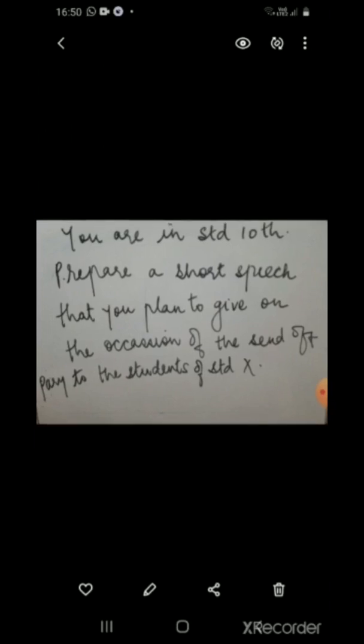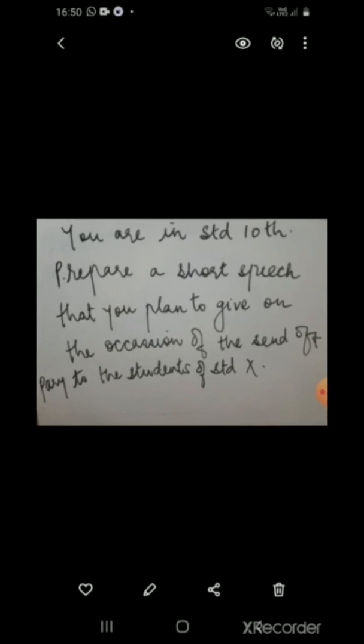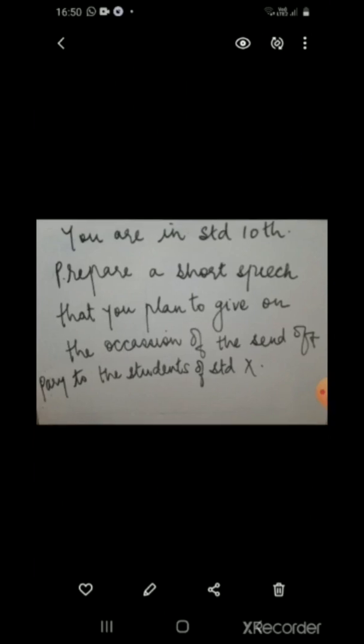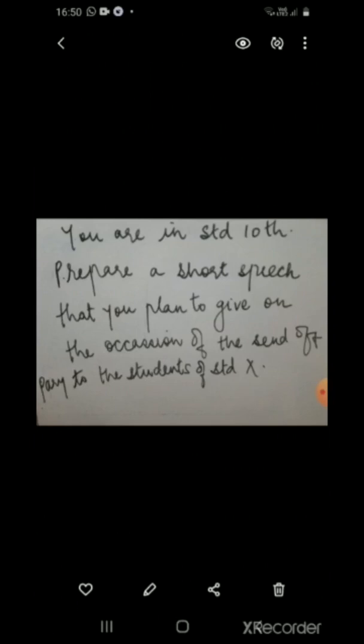Some of us may continue with higher education, some of us may seek employment hereafter, but we shall never forget these school years that we have spent here. These were the years not only of great fun, but of successful learning of many important values and skills that I am sure will prove to be a good foundation in future. Our teachers were very much patient with us and were always there for us to clear our doubts. We are very, very grateful to them.